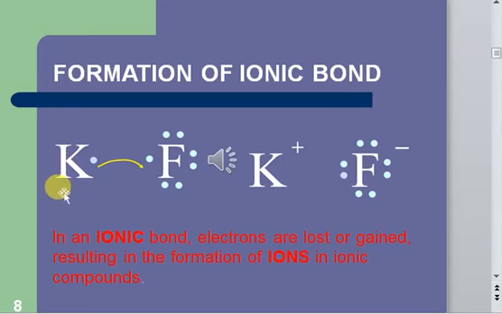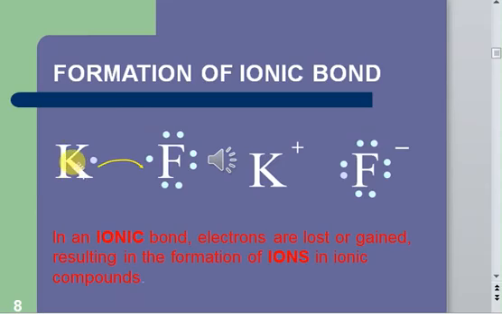Since it's a metal, it is very good at losing an electron, while on the other hand we have fluorine, right? Fluorine is an electronegative atom and it belongs to group 7 of the periodic table. So it's a halogen. If you look at the electronic configuration of fluorine, it has 7 electrons in the outermost shell, right? It just requires 1 electron. If it gets 1 electron, then its outermost shell will be completed.